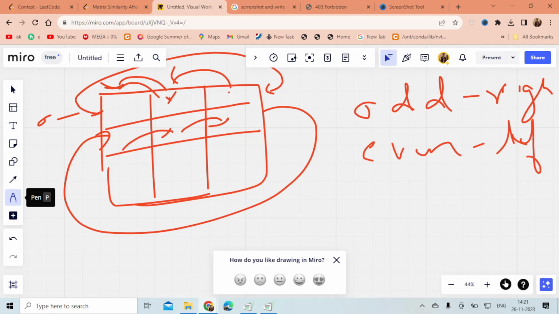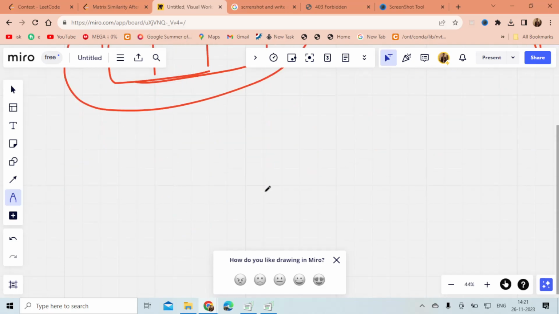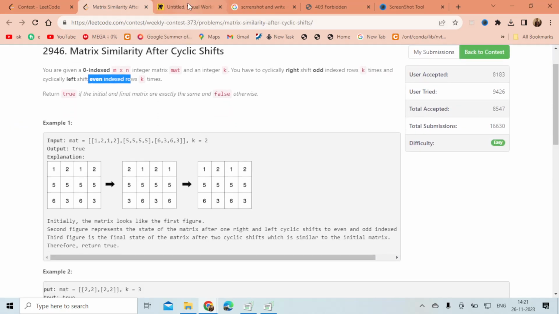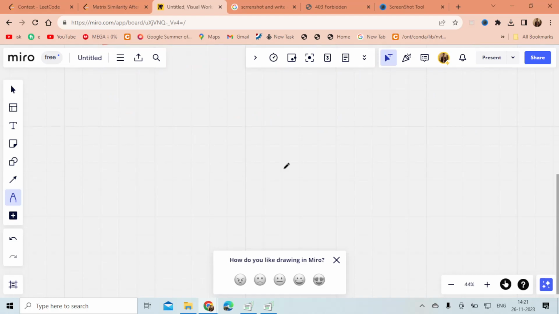And we have to perform this operation exactly k times, and k is given to us. And we have to see whether, after performing these operations, our matrix is identical to the previous one or not. Let's see what is happening.